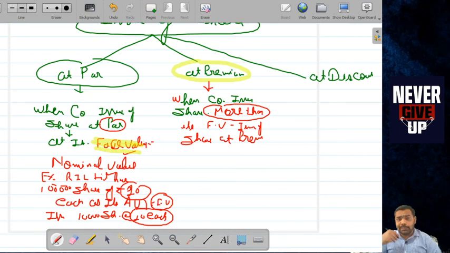It means Woodland is charging the premium price. When the company knows that its share has premium value in the market, then the company issues share more than its face value to charge the premium price. And another reason is that the company issues share at premium to save fees, the fee of registration.